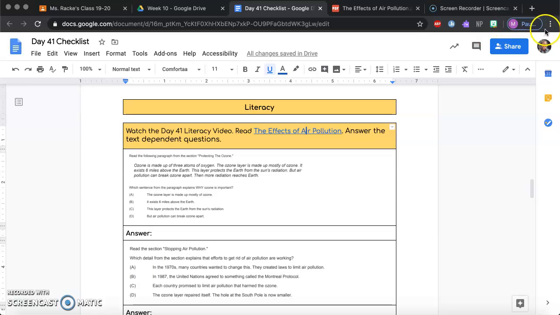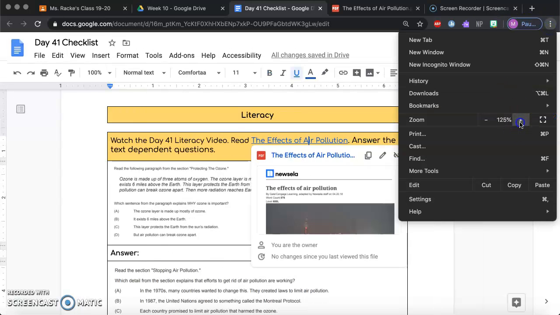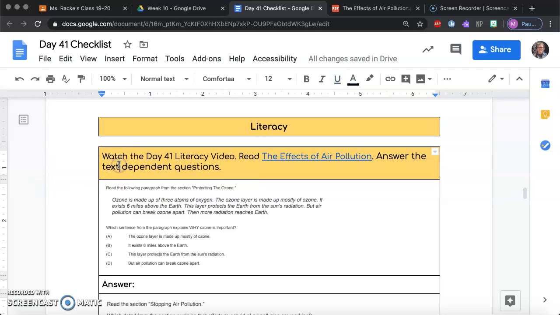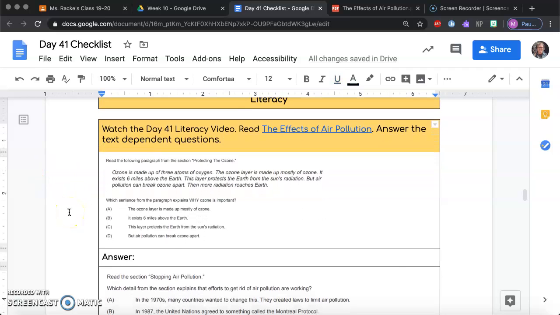All right, so after reading that, you have some text-dependent questions to answer. So, the first is, the ozone is made up of 3 atoms of oxygen. The ozone layer is made up mostly of ozone. It exists 6 miles above the Earth. This layer protects the Earth from the sun's radiation, but air pollution can break the ozone apart. Then more radiation reaches the Earth. Which sentence from the paragraph explains why the ozone is important?